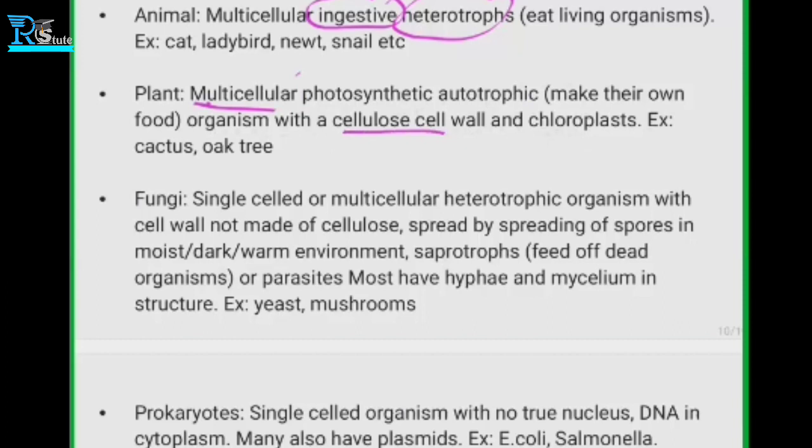Yes, we can say cellulose is a jelly-type substance inside the cell. Some organisms have it, and some don't. So they have a cellulose cell wall. Cellulose is made of carbohydrates, right? Yes, exactly, cellulose is made up of carbohydrates.